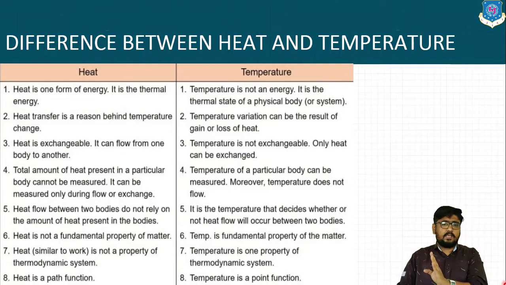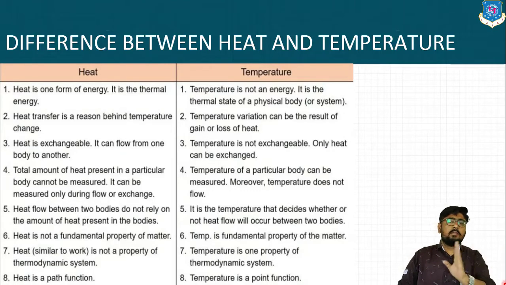If T2 is higher, T1 is lower, then heat will flow from higher temperature to lower temperature, that is from T2 to T1. Means depending on the value of temperature between the two bodies, the heat flow direction will be decided. Heat always flows from higher temperature to the lower temperature.